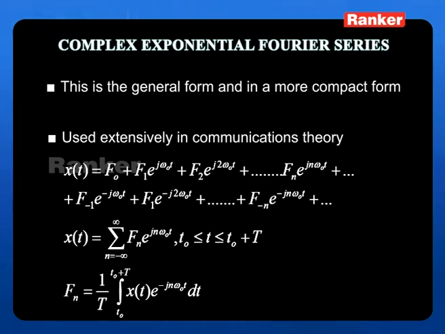Here the expression x of t is written with different components called f, for convenience, because we don't want to confuse it with the earlier case. x of t is equal to f0 plus f1 e to the power of j omega naught t, that is the first term, the fundamental term again. Then comes f2 e to the power of j2 omega naught t, and so on, with the nth components, going on the positive side. Then on the negative side, that means on the left hand side, this also exists. So this will be f minus 1 e to the power of minus j omega naught t plus f minus 2 e to the power of minus j2 omega naught t, and so on.